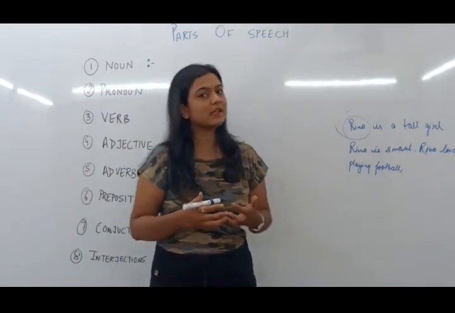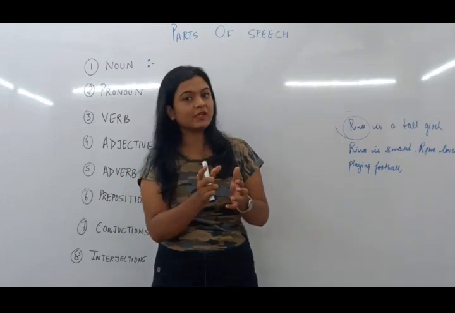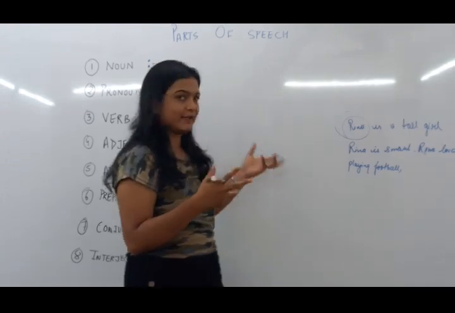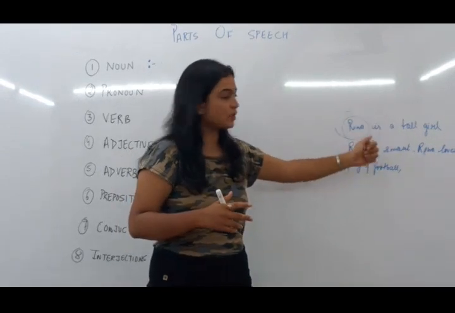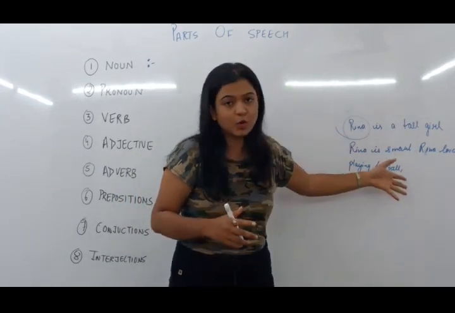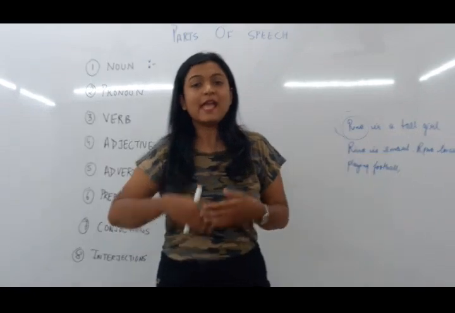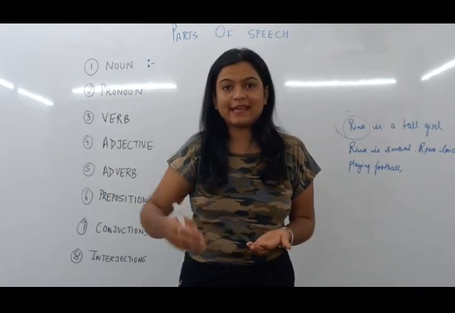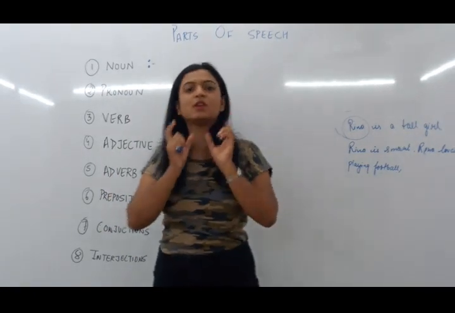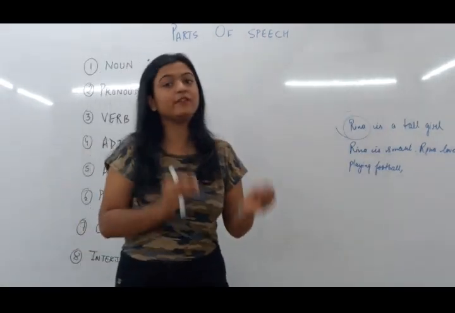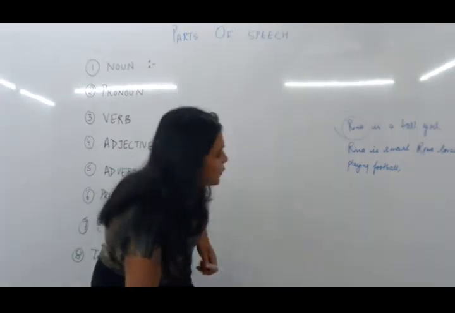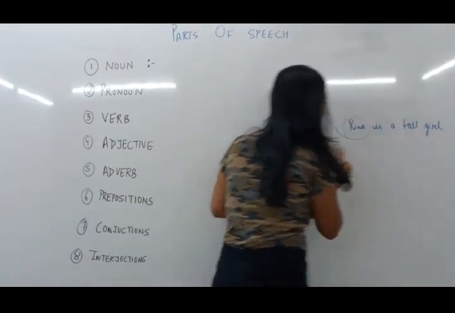So what I do instead is I start replacing Reena with another word. Say for example, Reena is a tall girl. She is smart. She loves playing football. So what am I doing over here? Instead of saying Reena again and again, I am replacing the word Reena with a pronoun. So the words that are used in the place of a noun are called pronouns.